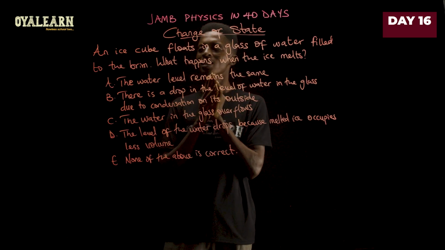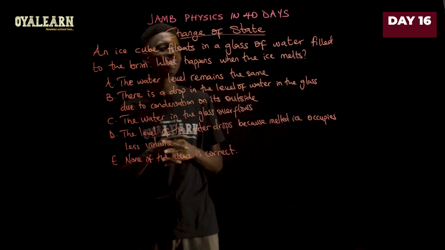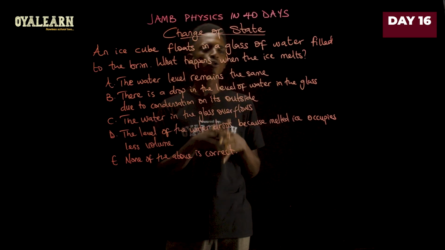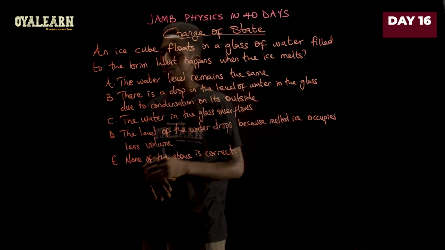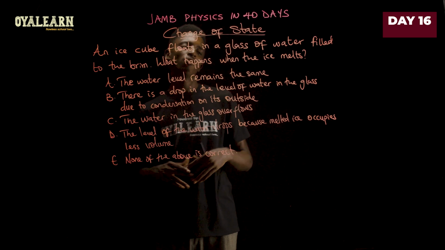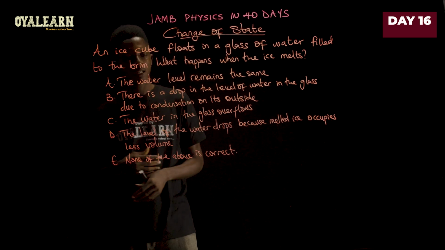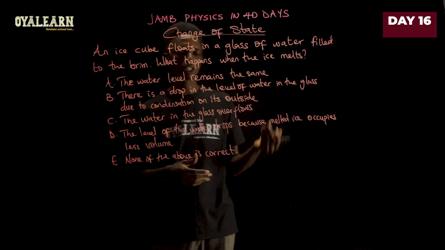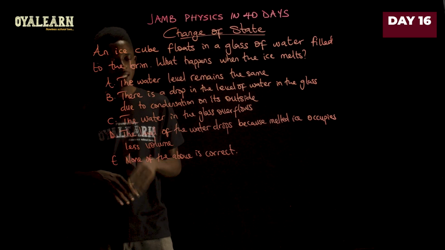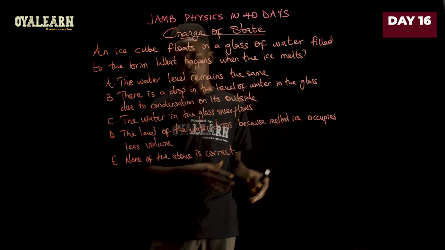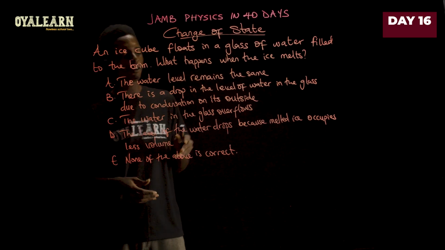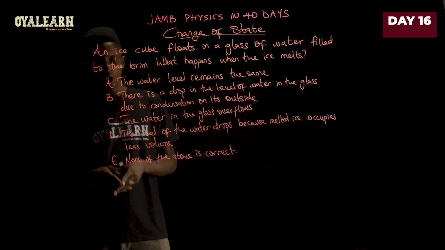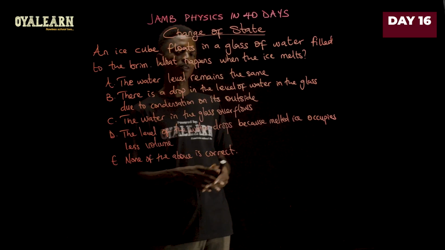This question says, an ice cube floats in a glass of water filled to the brim. Now, what happens when the ice melts? Is it A, the water level remains the same? B, there is a drop in the level of the water in the glass due to condensation on its outside? C, the water in the glass overflows? D, the level of the water drops because the melted ice occupies less volume? Or E, none of the above is correct.